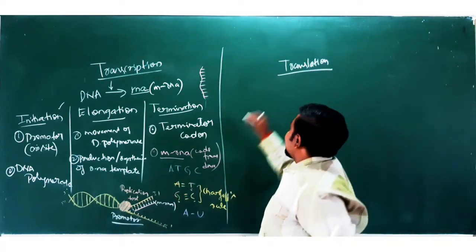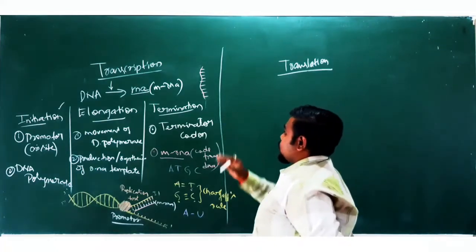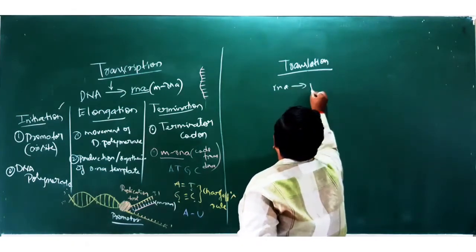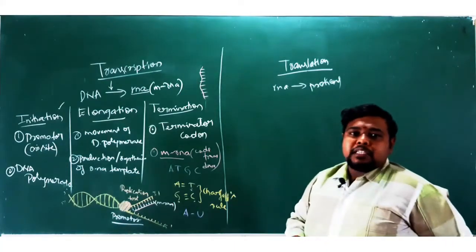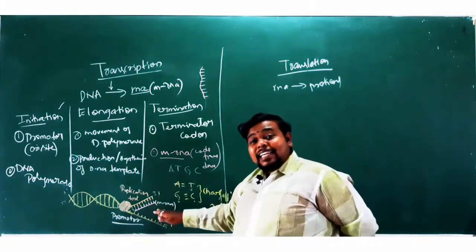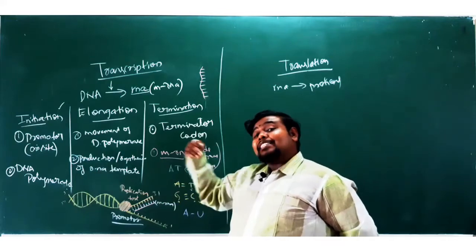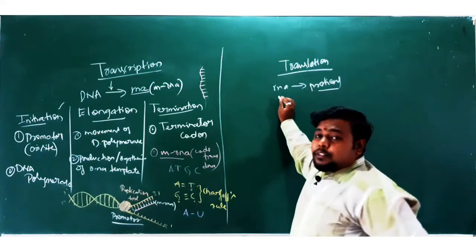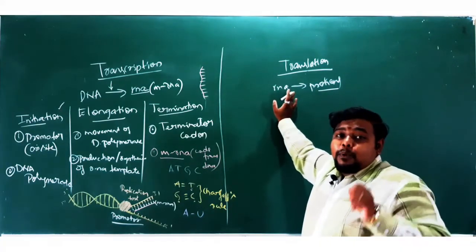The process is called translation. What do you mean by translation? The RNA is completely translated into protein language. So whatever information was taken from DNA to the mRNA, that same information will be converted or translated into the information of your proteins here. That procedure is called what? Translation. If translation has to occur, there are three important components.